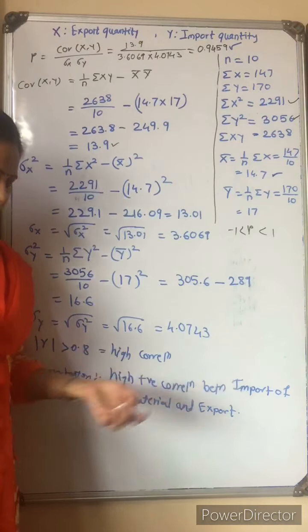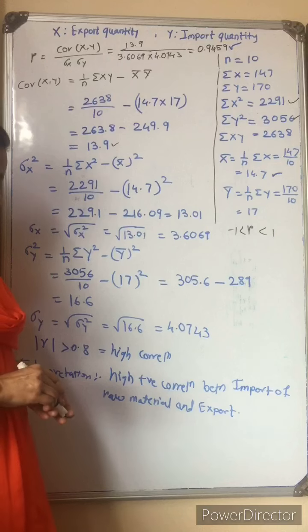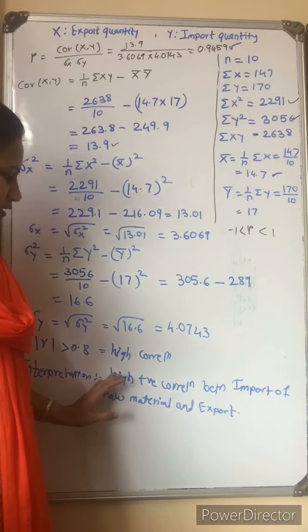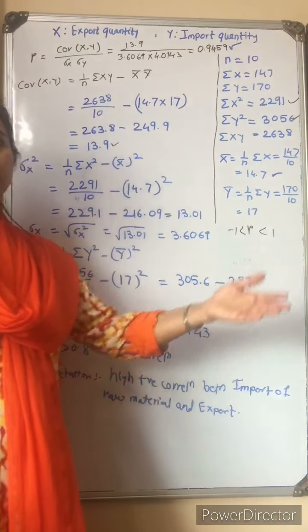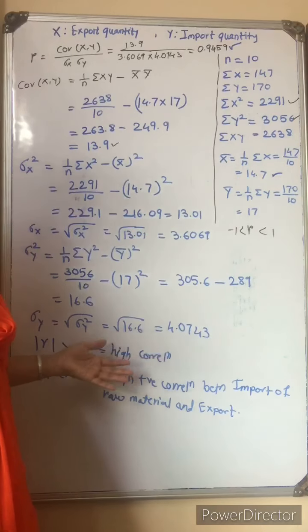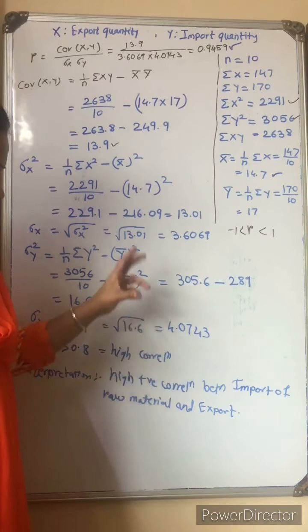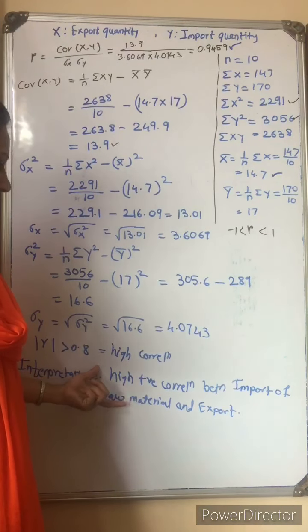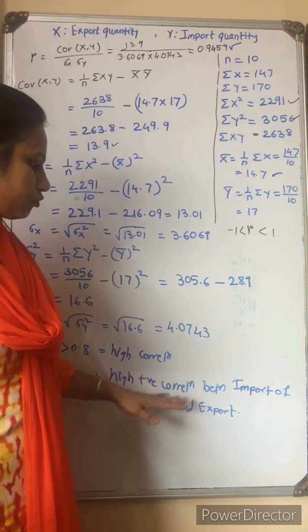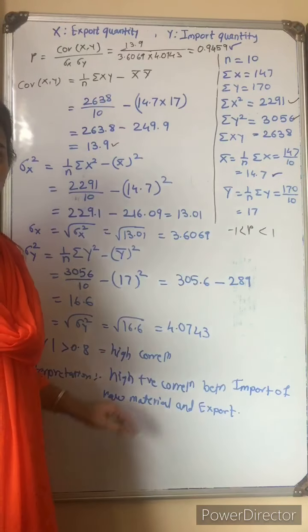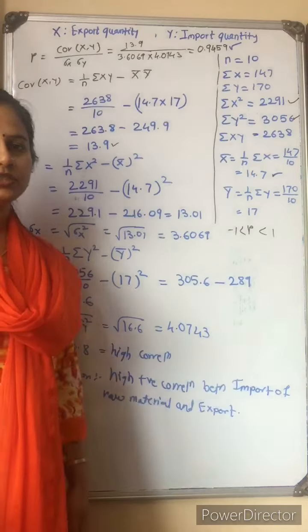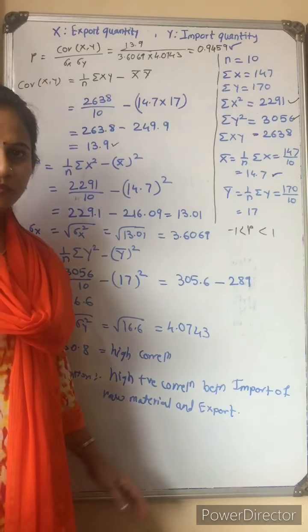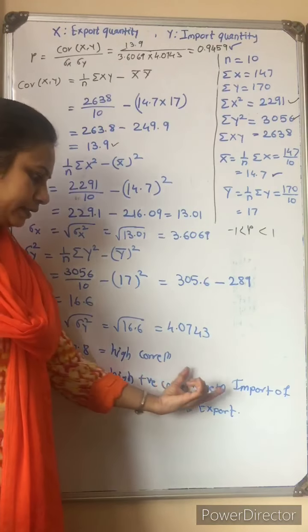This is the interpretation you can write on your given question. Whatever is asked, on that basis you can write, or simply you can write there is high positive correlation between import and export, or between X and Y. You can write any of these.